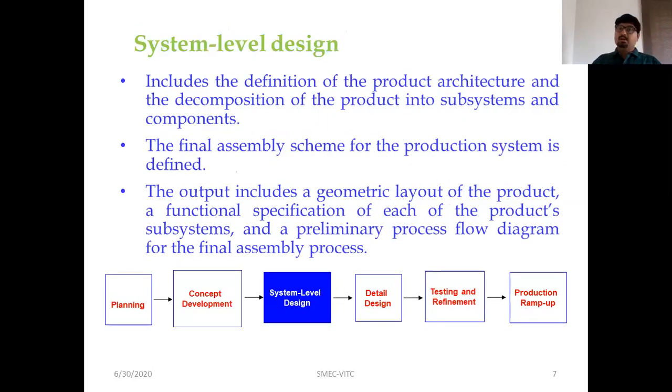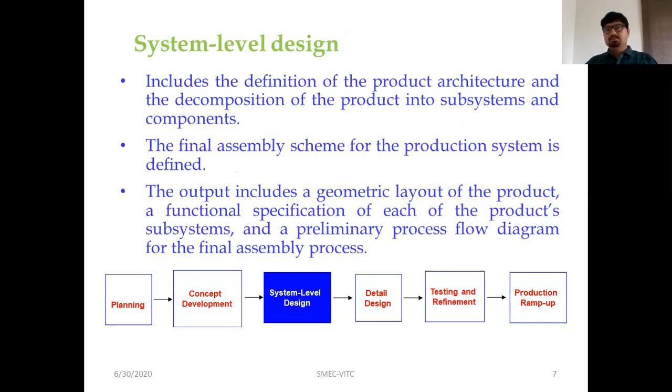The third phase is called system level design, which is also named embodiment design. It includes the definition of the product architecture and the decomposition of the product into subsystems and components. The final assembly scheme for the production system is defined.